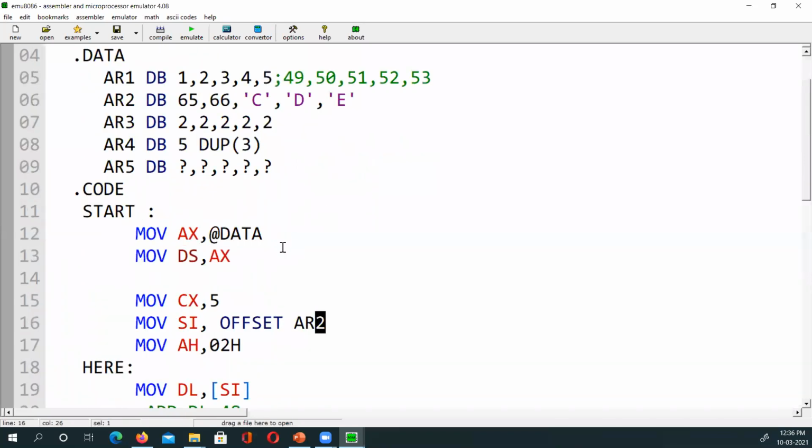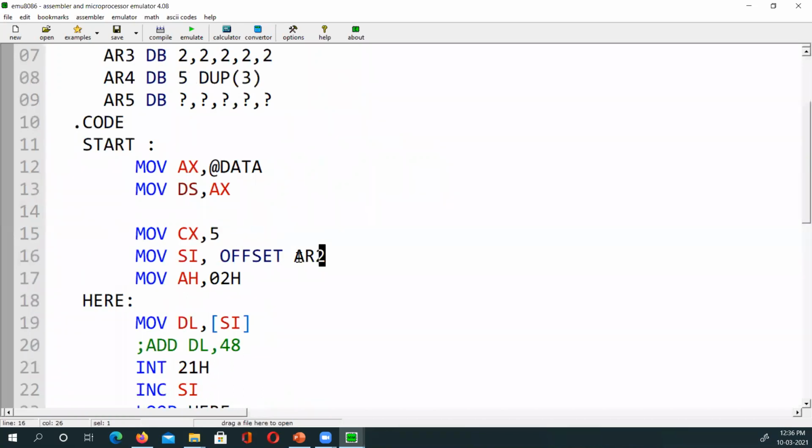If I don't write the offset of AR2, for example, I will comment it out. I will write here 0 because I know the index of the array starts from 0. Will it work? Can you tell me? Now what am I putting in SI? I'm putting 0 in SI.